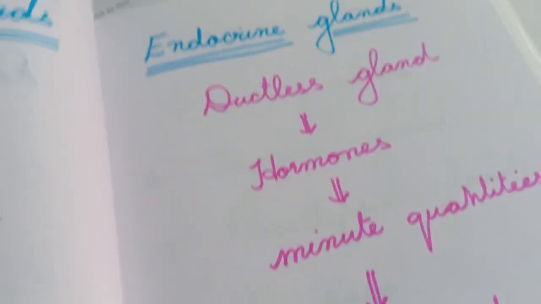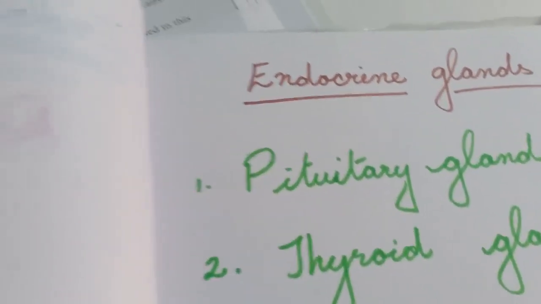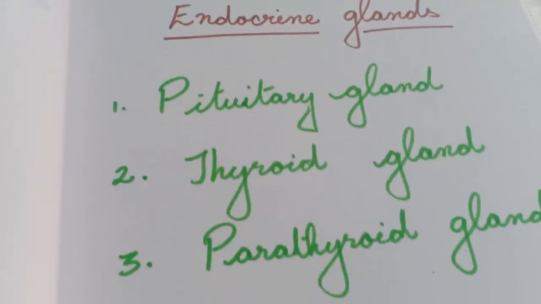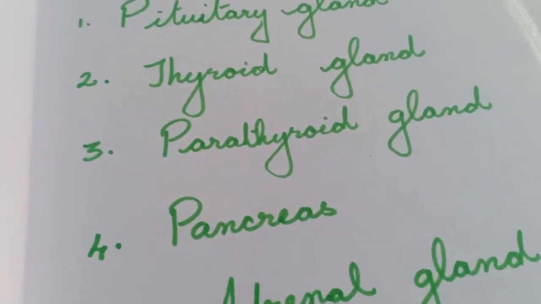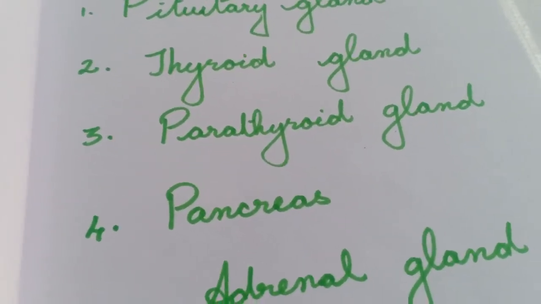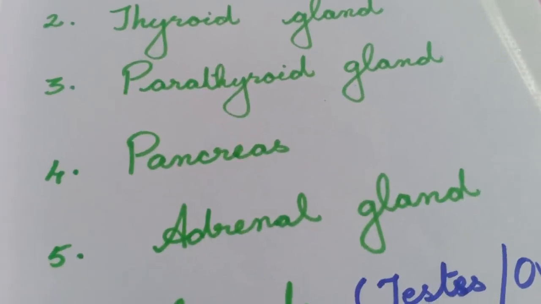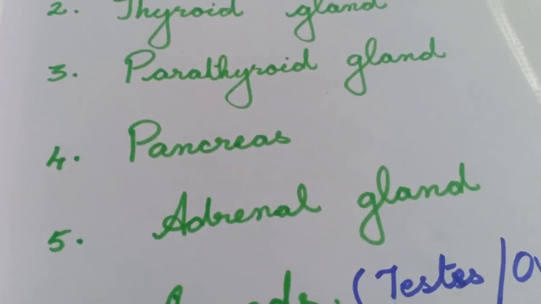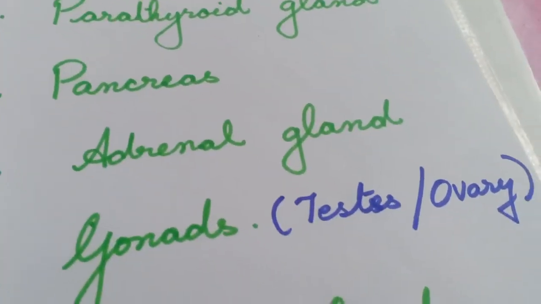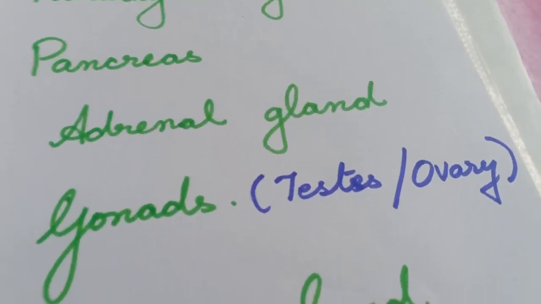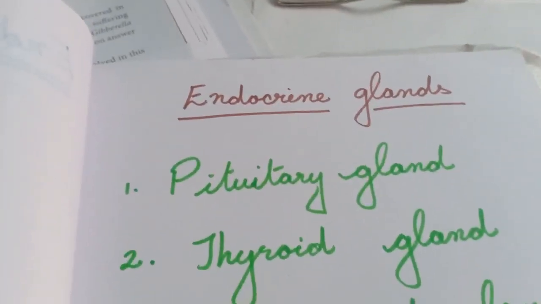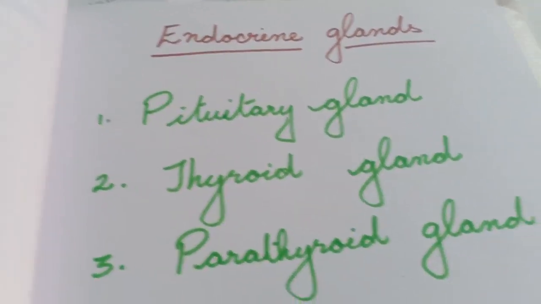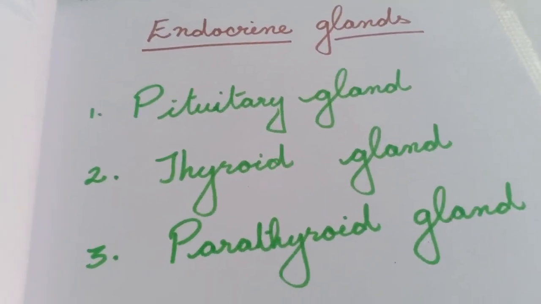The various endocrine glands are pituitary gland, thyroid gland, parathyroid gland, pancreas, which is also known as islets of Langerhans. Adrenal gland, we have adrenal cortex and adrenal medulla. Then the gonads, which are testis and ovary. And the last one is thymus gland. So these are the endocrine glands, which we will learn one by one in today's class.